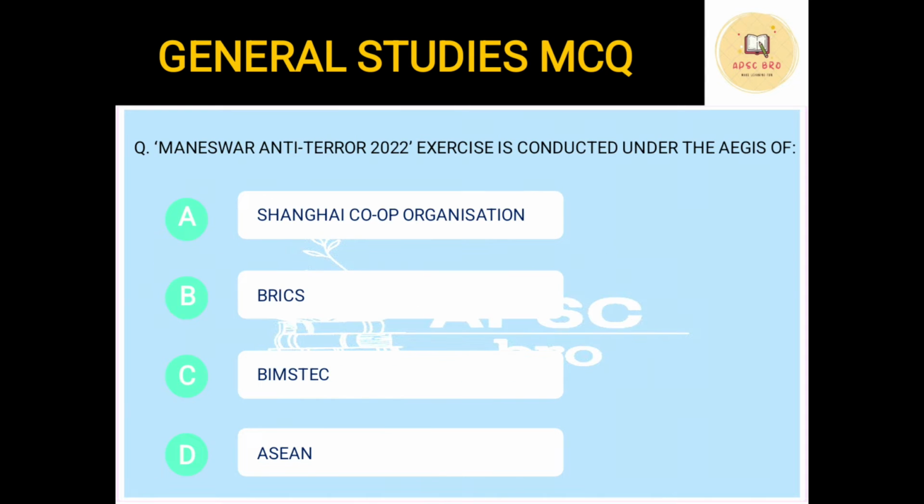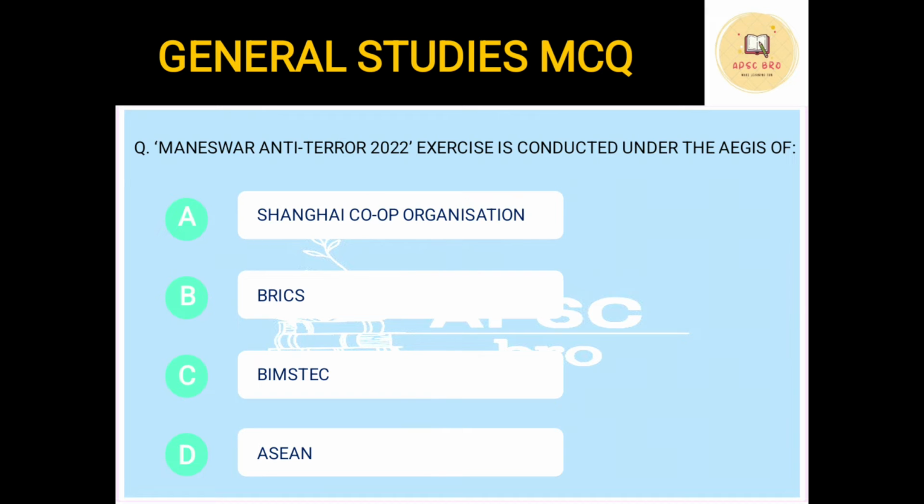Okay. The next question. Manesar Antiterror 2022 exercise is conducted under the aegis of option A, Shanghai Cooperation Organization, option B, BRICS, option C, BIMSTEC, option D, ASEAN. Now, this question is very important. It will give you 2 aspects.